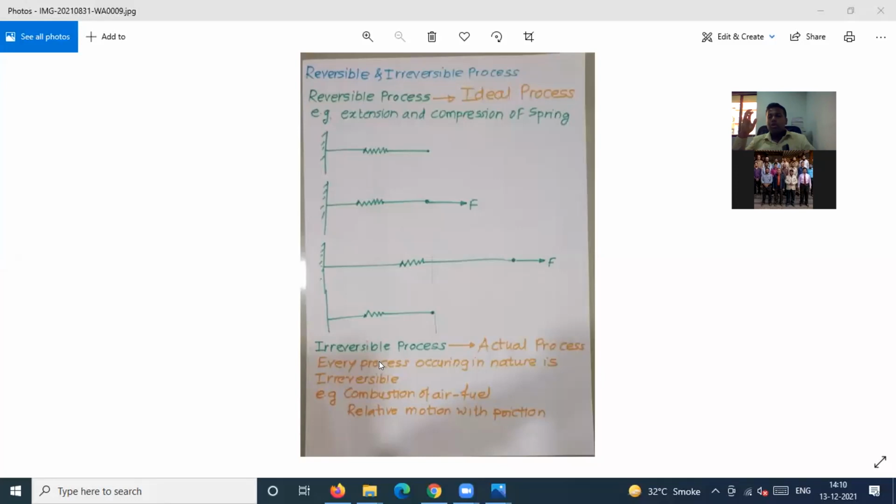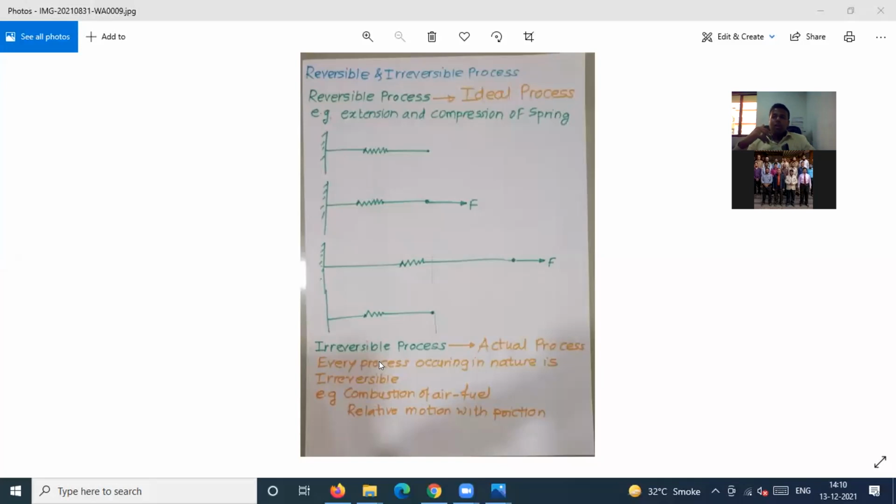Examples of this will be air-fuel mixture combustion, and relative motion with friction. I repeat, whenever there is friction, it's irreversible, and whenever there is no friction, it's reversible. And you know that it is not possible for any process to occur without friction.